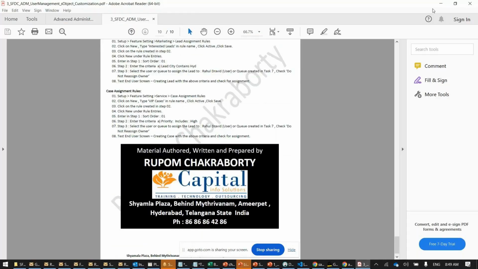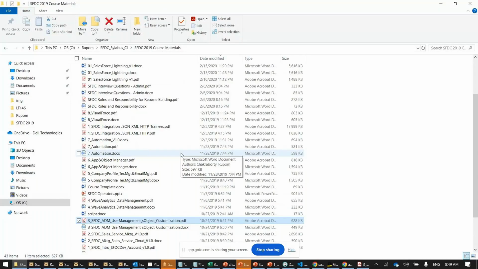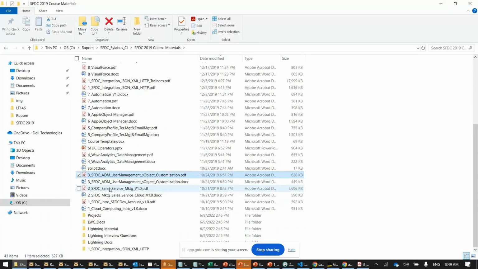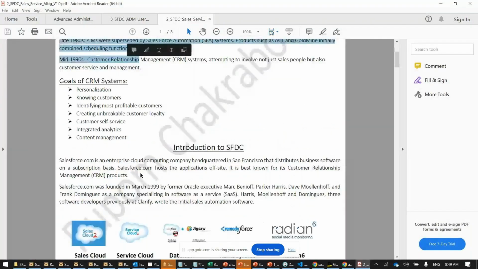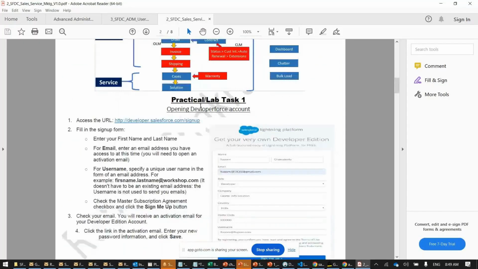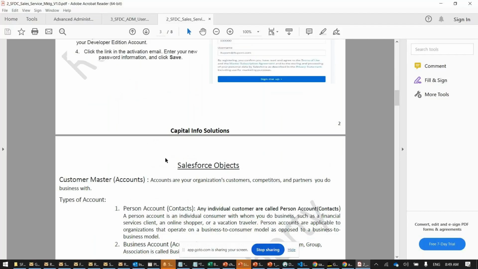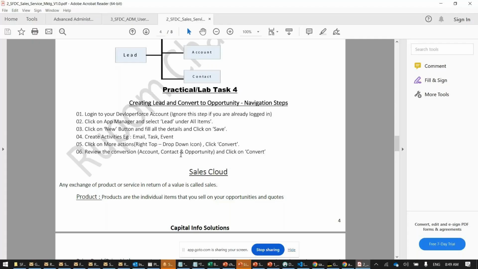I will say, refer to document 1, refer to document 2, refer to document 6, refer to document 3, like this. See, Sales and Service Cloud, Salesforce course material, theoretical and practical. This gives you theory plus how the flow happens, then the exercise. Complete. What is a Salesforce object? What is Marketing Cloud? How does this Marketing Cloud work? See, practical lab exercises.